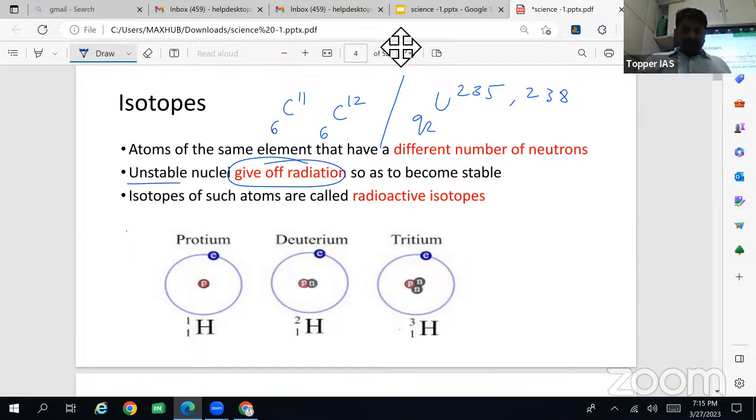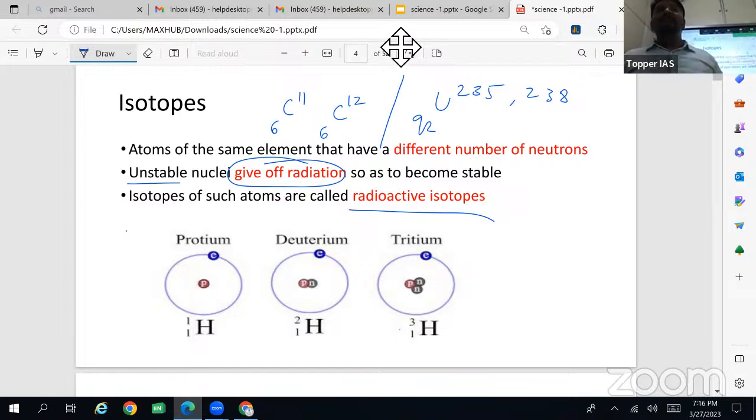So the unstable nuclei emit radiation to achieve stability, and isotopes of such atoms are called radioactive isotopes. This radioactivity is the major focus of nuclear technology. So radioactive nuclei emit radiations in the form of particles. For what? To achieve stability. Why to achieve stability?